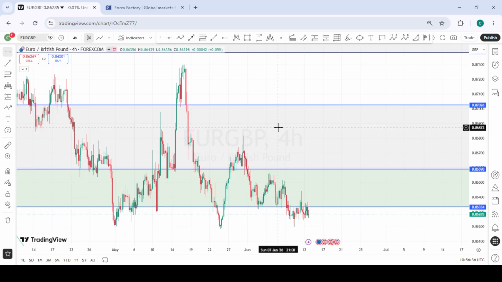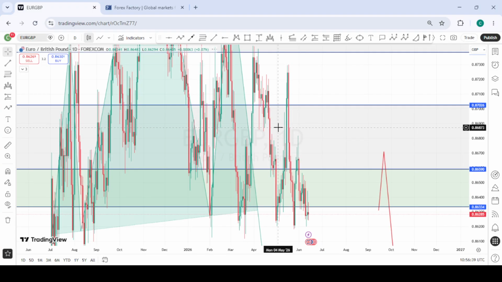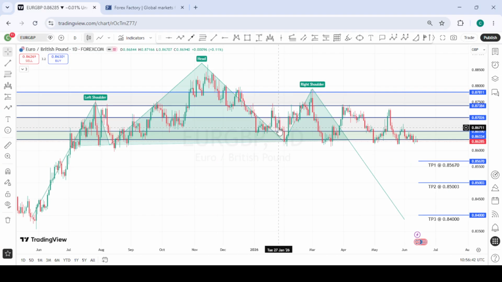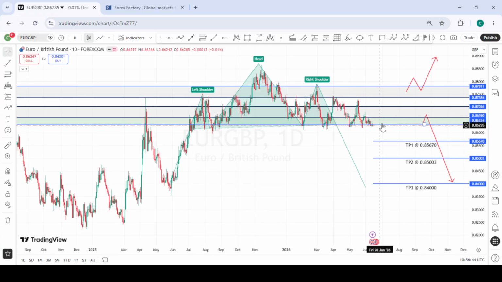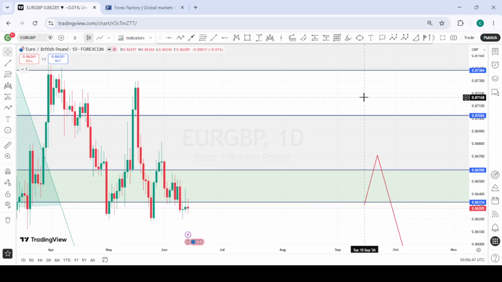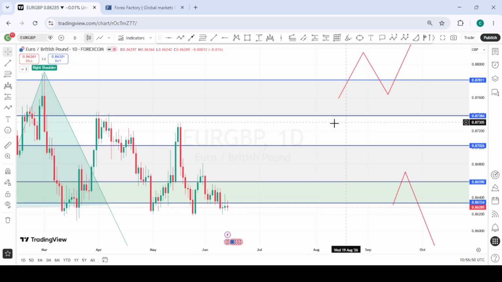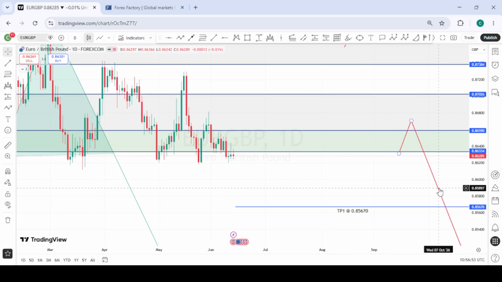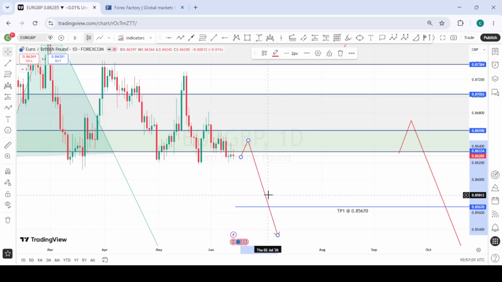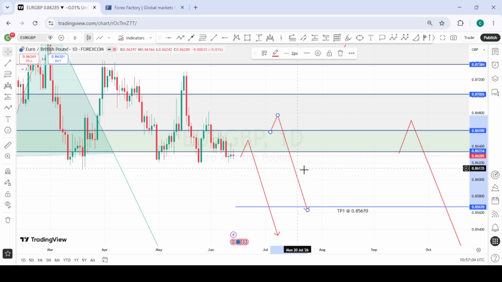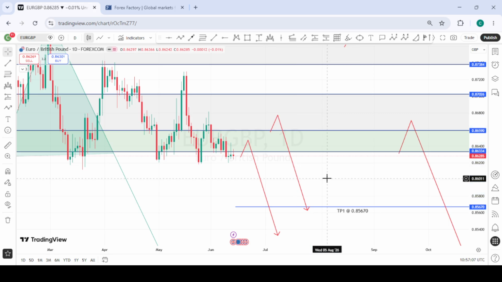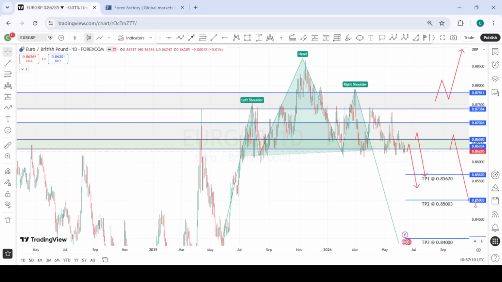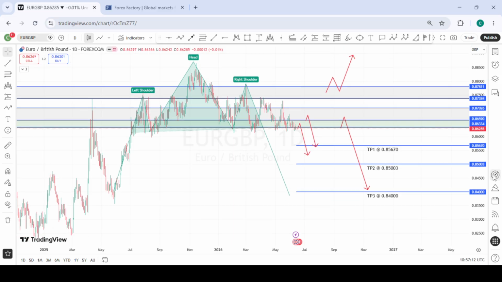This is EURGBP. So EURGBP, for a very long time, we are still waiting to see this huge head and shoulder formation play out. So we are still playing around the neckline. So going into next week, all we are looking forward to is a pullback into the zone again. We're waiting for a pullback right into this area of interest again. Only for selling opportunities from here to the downside. Should price pull back a bit higher to the second zone above again, we can still look out for selling opportunities from here to the downside. So these are the various targets we have for EURGBP ahead of this potential head and shoulder formation.